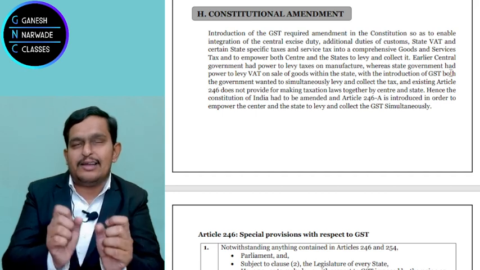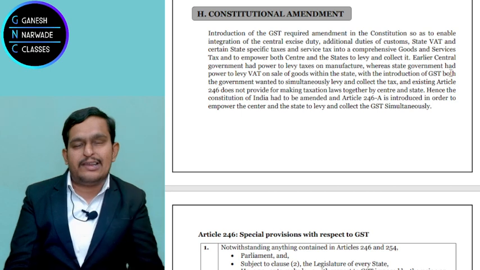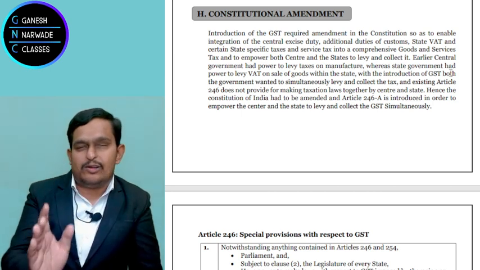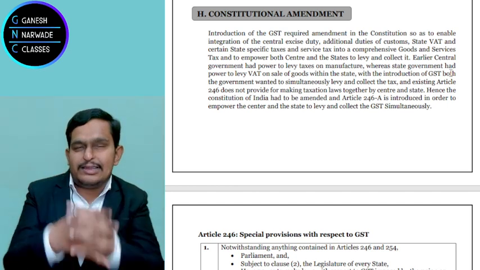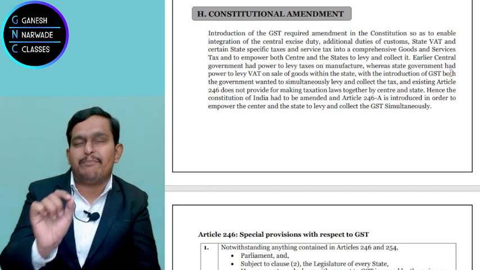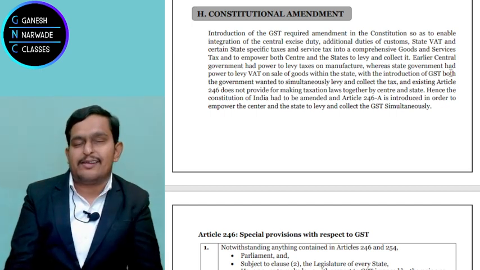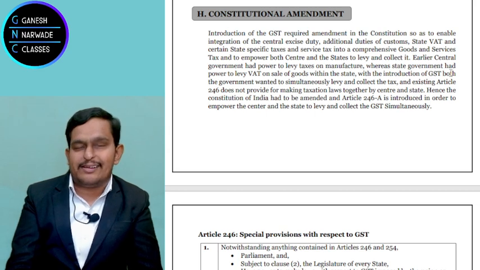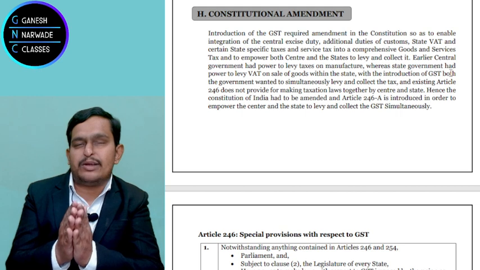But presently the constitution has limitations, because article 246 says in list 1 the central government can levy tax, in list 2 the state government can levy tax. But can they levy tax together? There is no such power. And because of the limitations of article 246, the government had to bring new articles in the constitution, and that's why a constitutional amendment was required.